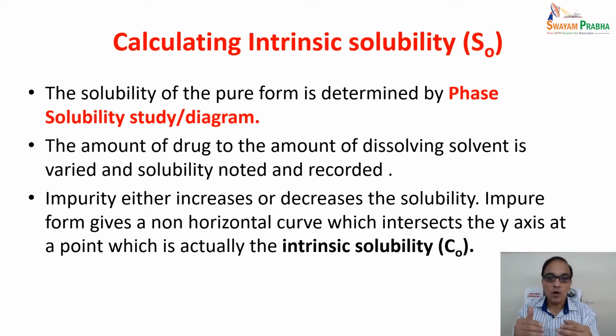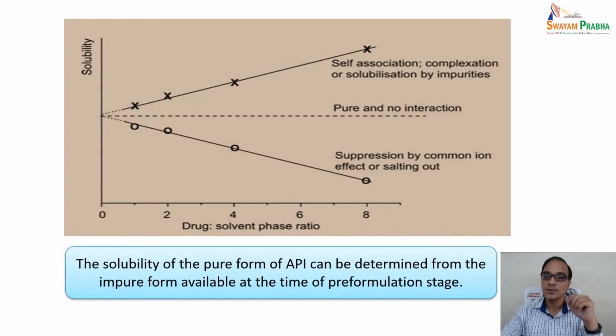So an impure form gives a non-horizontal curve which intersects the y-axis. In this figure you can see that if impurities are there, with self-association, complexation or solubilization by impurity, the upper curve is there, which is an ascending curve.